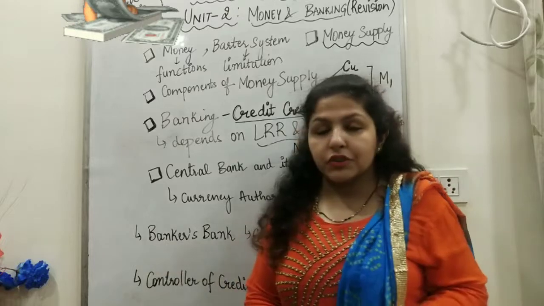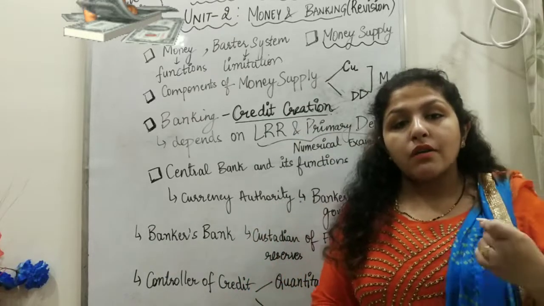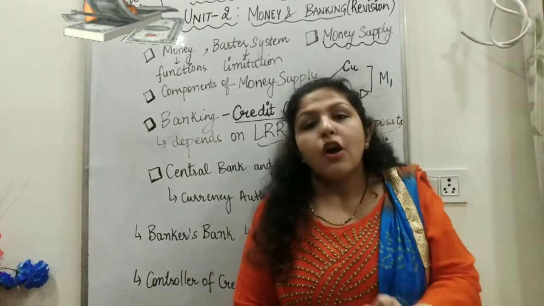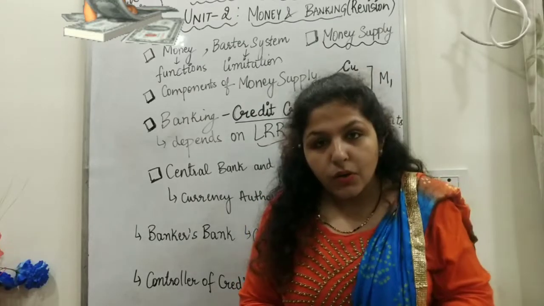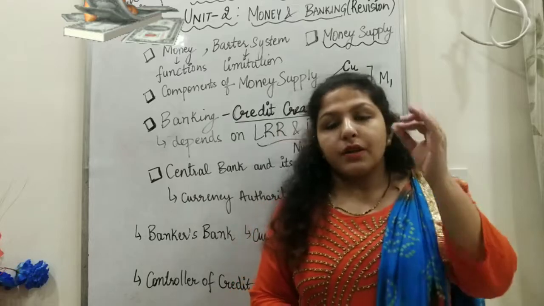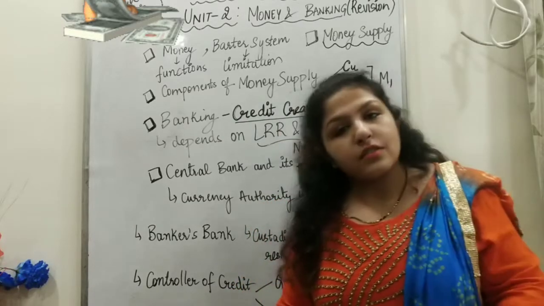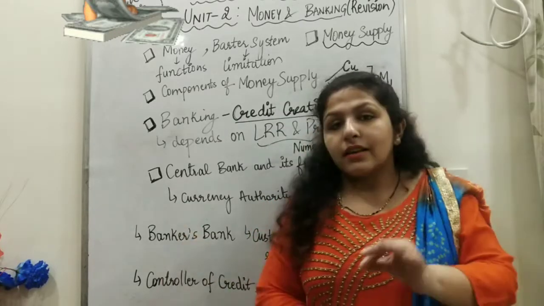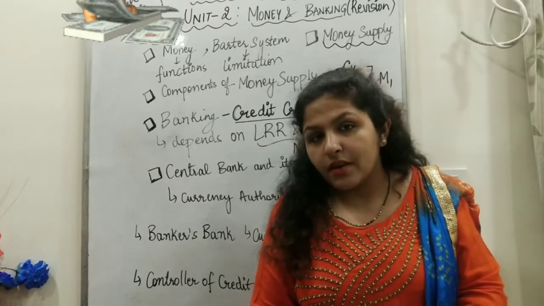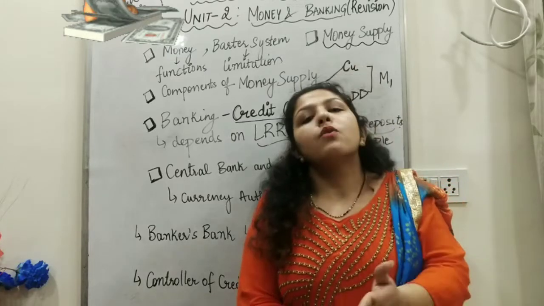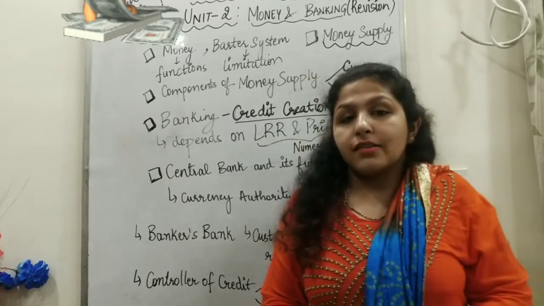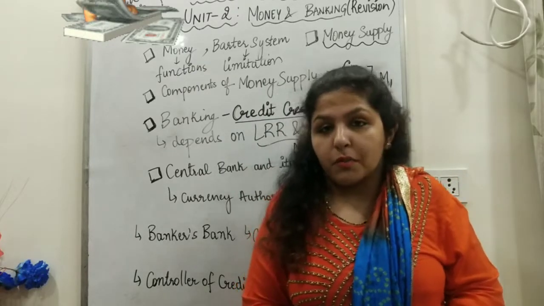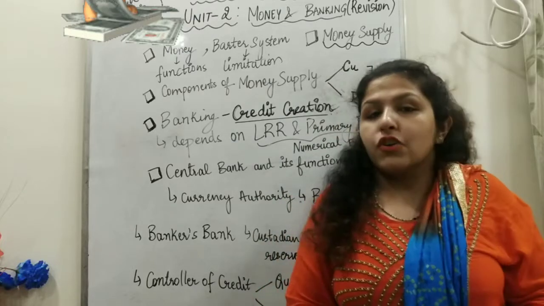Banker's bank and supervision. Basically, the central bank works as a banker of all other banks, all the commercial banks, by helping them with loan amounts. Basically, 3 points we did in this topic. Lender of last resort: if the commercial banks do not get a loan from anywhere, who gives the loan to commercial banks? The central bank provides the loan as the lender of last resort if nobody else is giving loans to commercial banks in the time of insolvency.